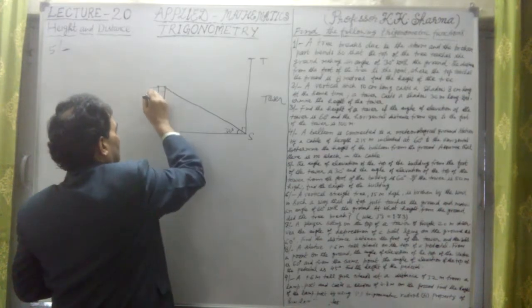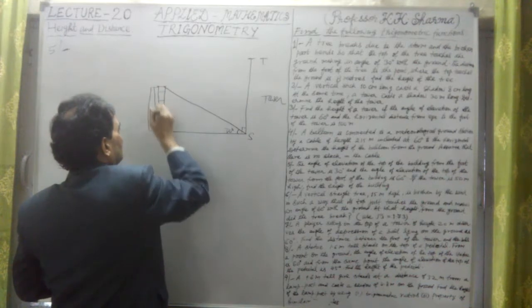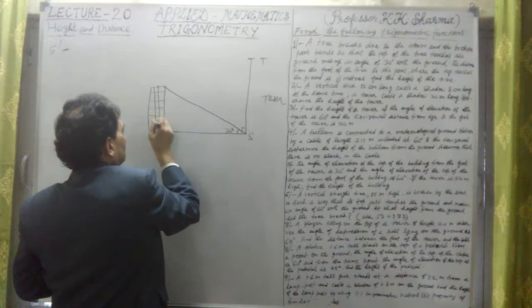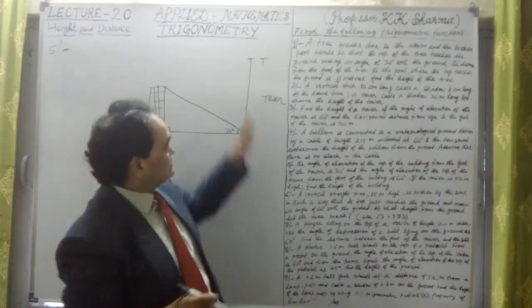We can take a different kind of building, no problem. Now this is the building here. Okay, let us take the building. This is the tower.